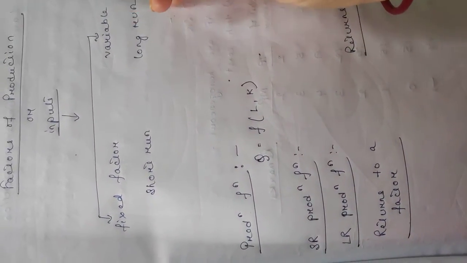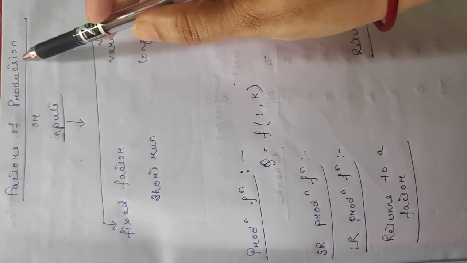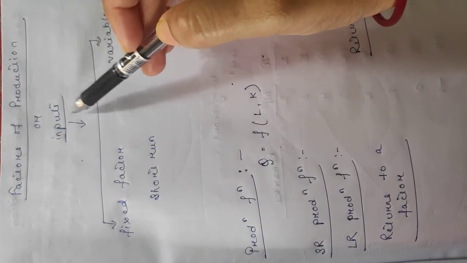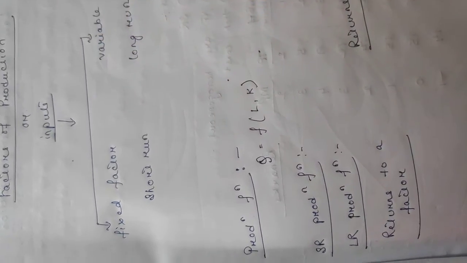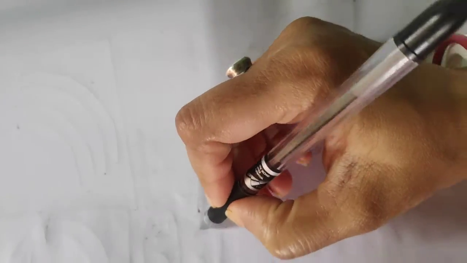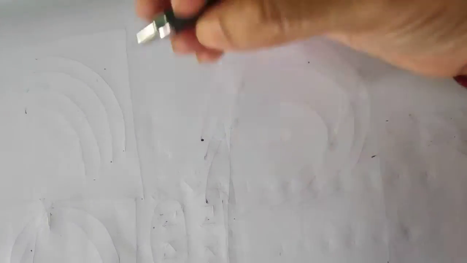Good morning, students. Today, our topic of discussion is factors of production, or inputs. Now, the question is, what is a factor of production? Factor of production means the units which you need to prepare something.